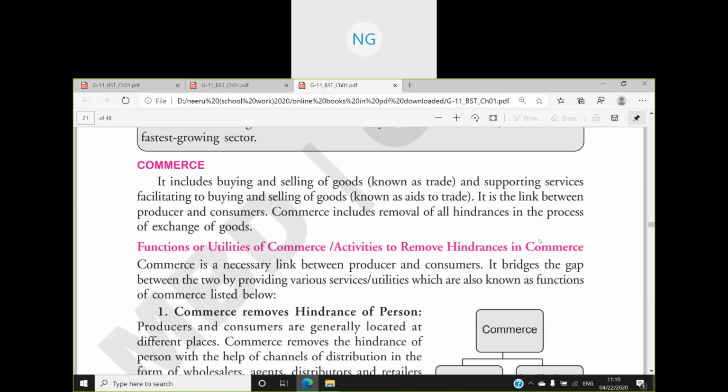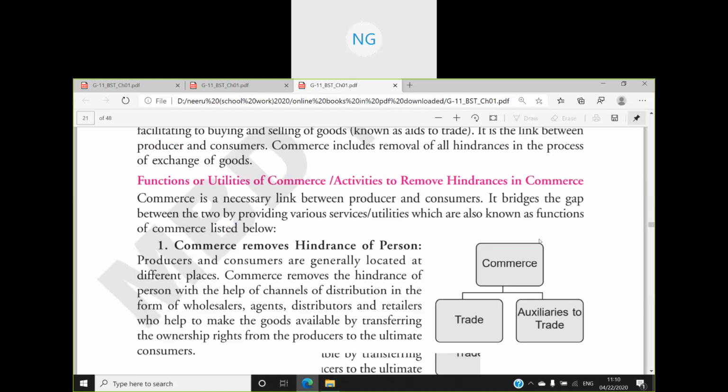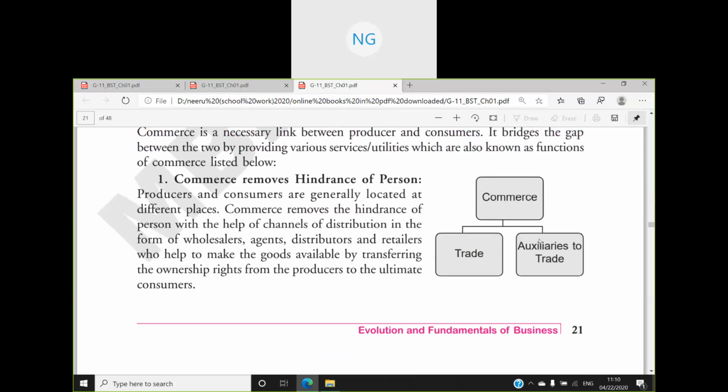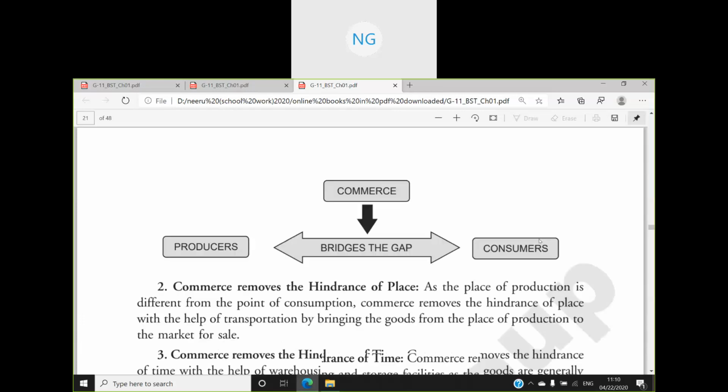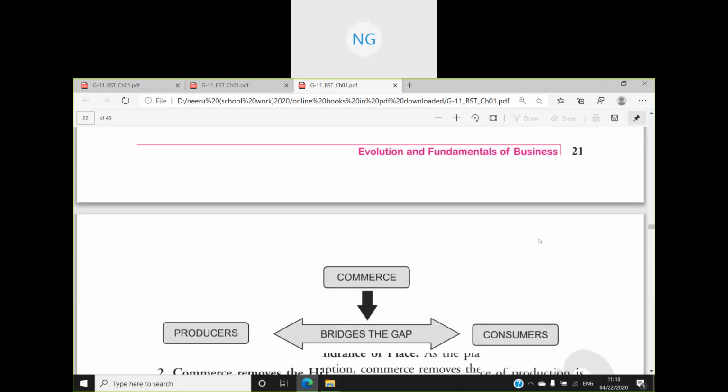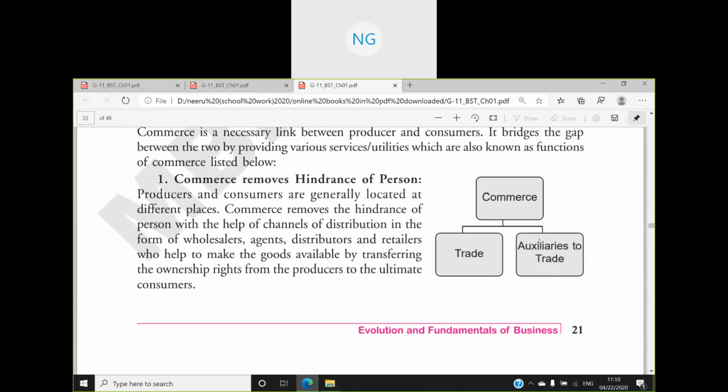So commerce creates a lot of utilities. What are those utilities? Commerce removes hindrance of persons. Hindrance is रुकावट, when there is some obstruction in something, we call it hindrance. How commerce removes hindrance of persons by making the goods available to the customers from the producers. That day also I told you that most of the tea is produced in